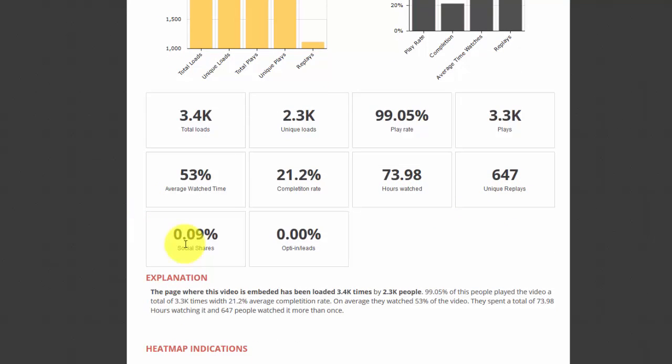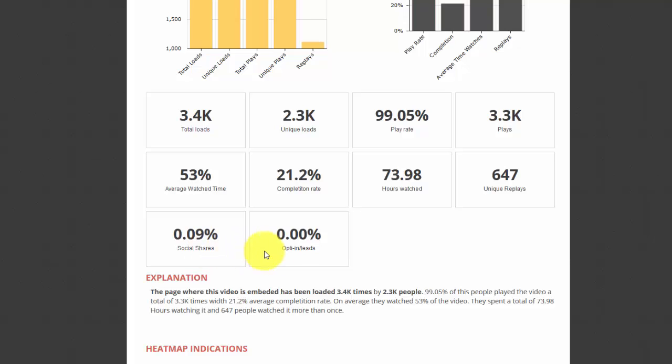And then at the bottom here we have some great information on the sharing power and the opt-in power of your video. This one had a 0.09 social share. To put it in whole numbers, if your video had 100 views and out of those it was shared 5 times, your percentage share would be 5%.